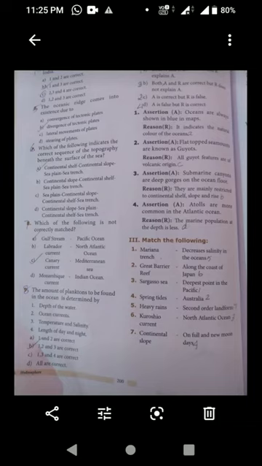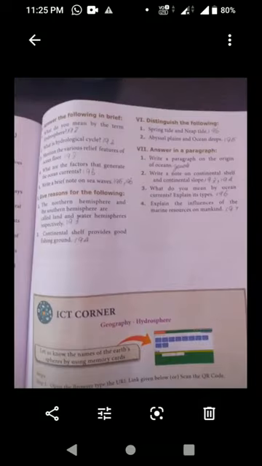Next one, Roman number 4, answer the following in brief. First question, what do you mean by the term hydrosphere? That is page number 192, under the heading hydrosphere.